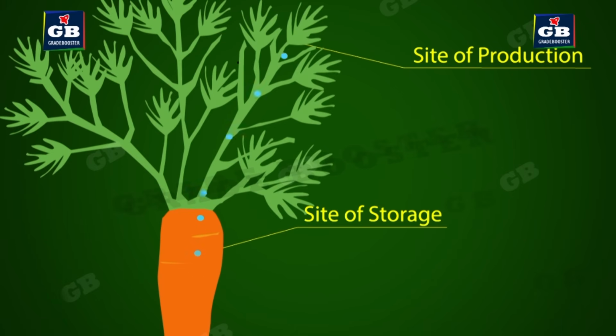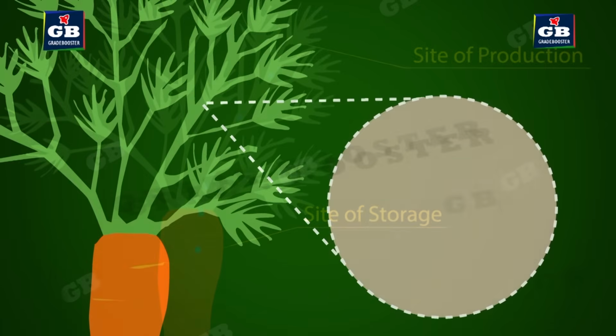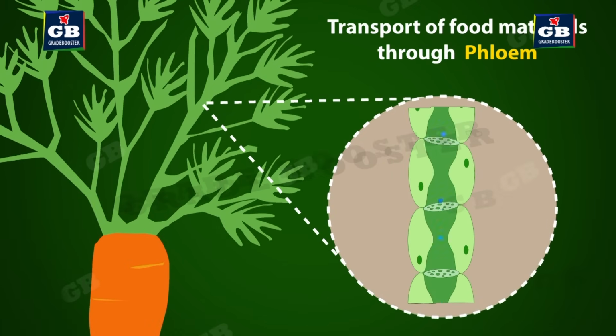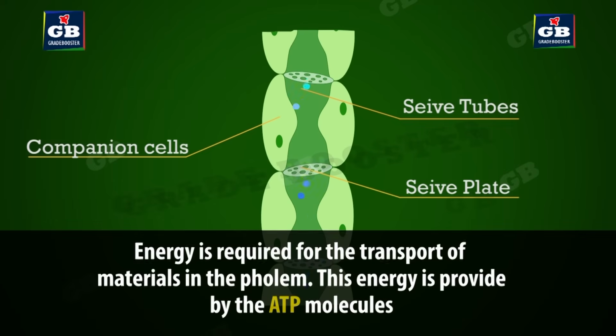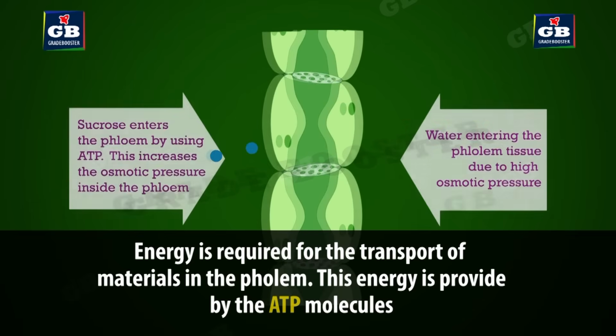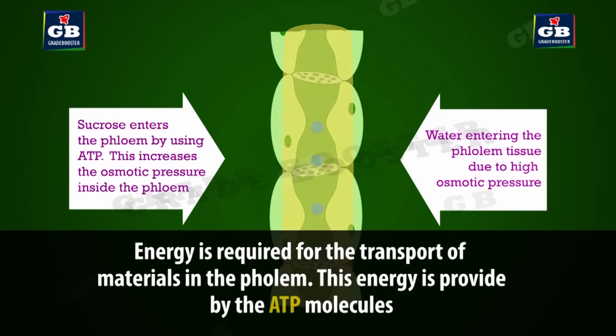The translocation of food materials like glucose takes place through phloem tissue in plants. This translocation takes place in both upward and downward directions. Energy is required for the process of translocation. Cells get this energy from ATP. At first, with the use of energy from ATP, sucrose enters the phloem tissue.